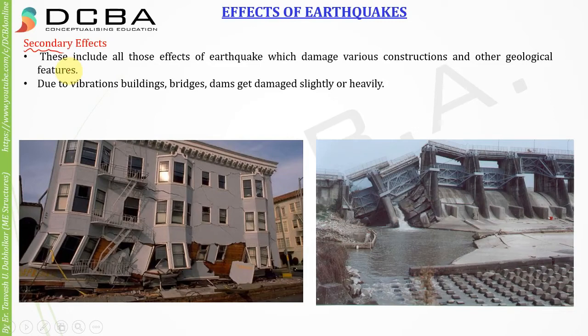The secondary effects are all on the structures that are created on those landforms. Because of the vibrations, earthquakes can be detrimental to buildings, and many dams get cracked and bridges are also affected.